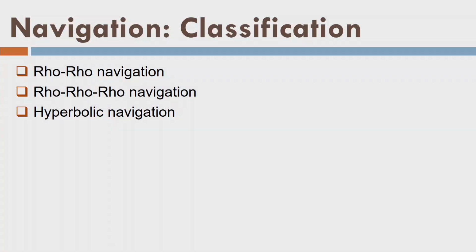So let us classify the navigation systems. Basically, they are classified in two categories. One is row-row navigation or row-row-row navigation, or sometimes they are called circular navigation.